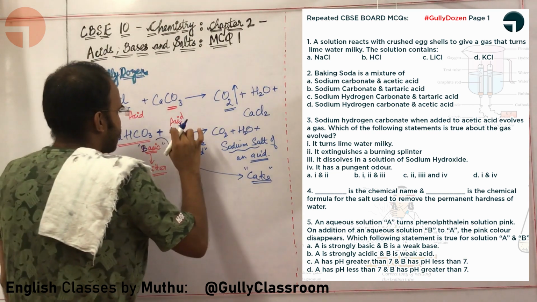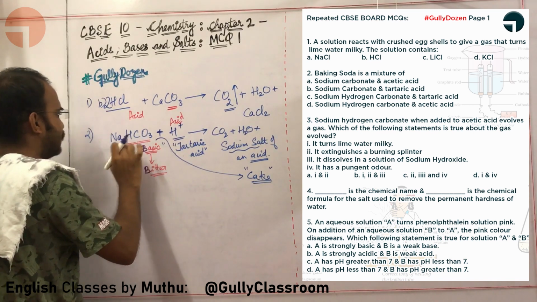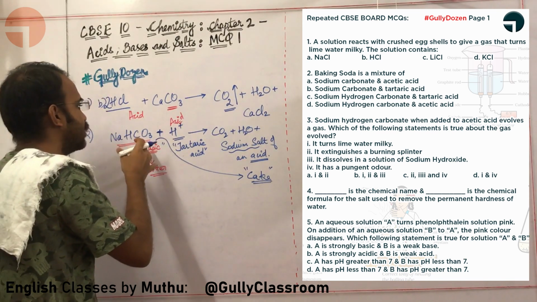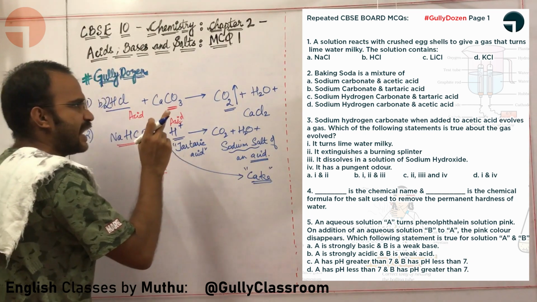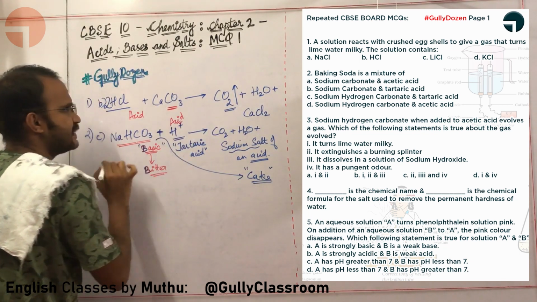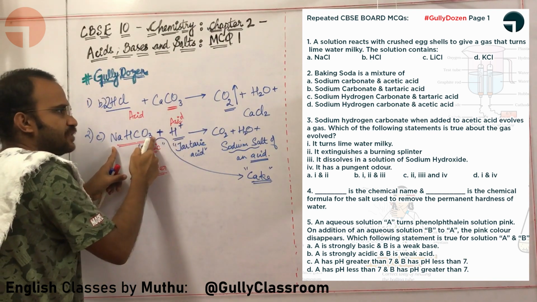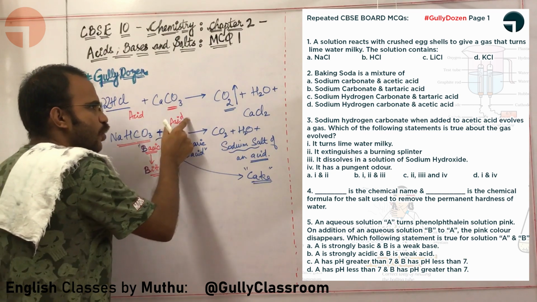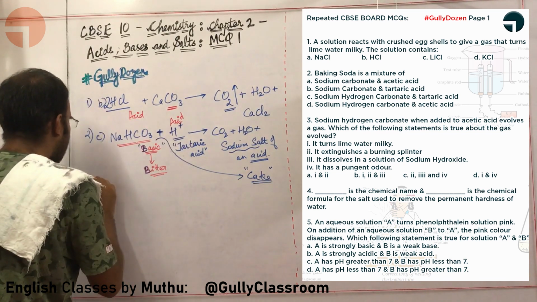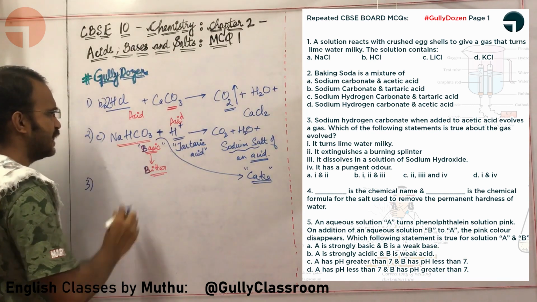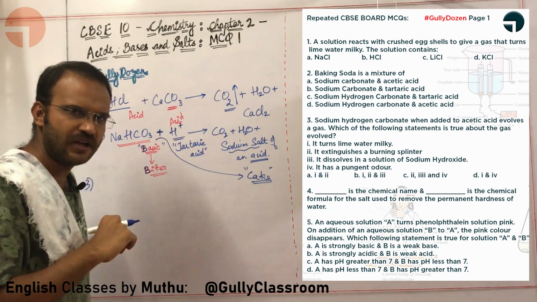Anyway, so you are going to add tartaric acid with sodium bicarbonate or sodium hydrogen carbonate in order to make the cake taste well. Okay sir, what is the answer over here? The answer is C. So baking powder is a mixture of sodium hydrogen carbonate and what acid? Tartaric acid. Okay sir, I am comfortable with the second question, but this equation will really use some more explanation.